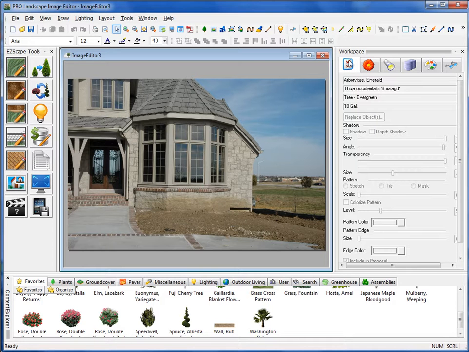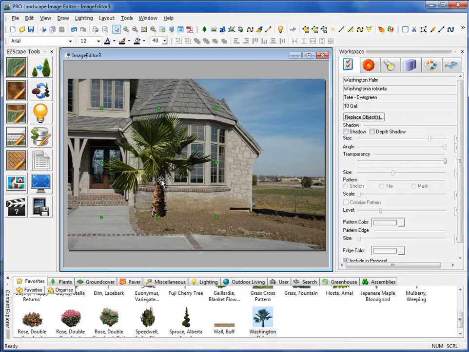Over on the right side of the program is what we call the Workspace, which we have several sub-tabs within the Workspace. The first one is the Properties tab. So if I have an item selected on my project like this, it tells me what the common name is, and the botanical name, and the category and subcategory, and then the size of that item.